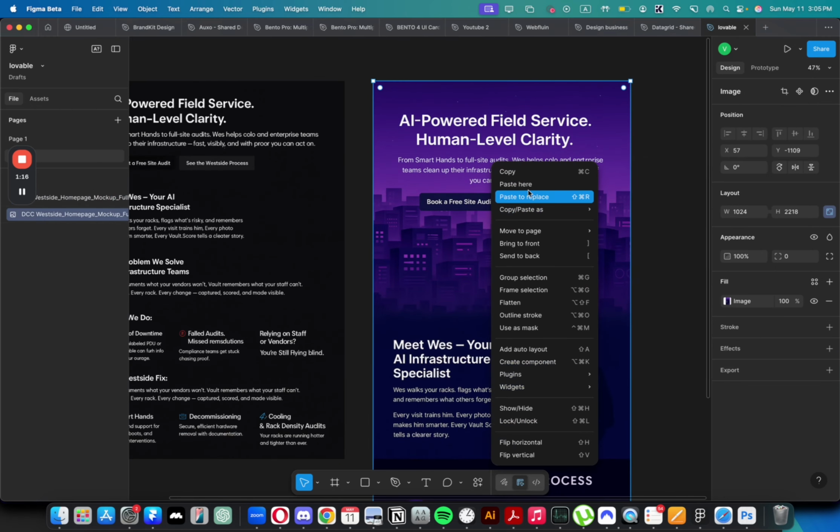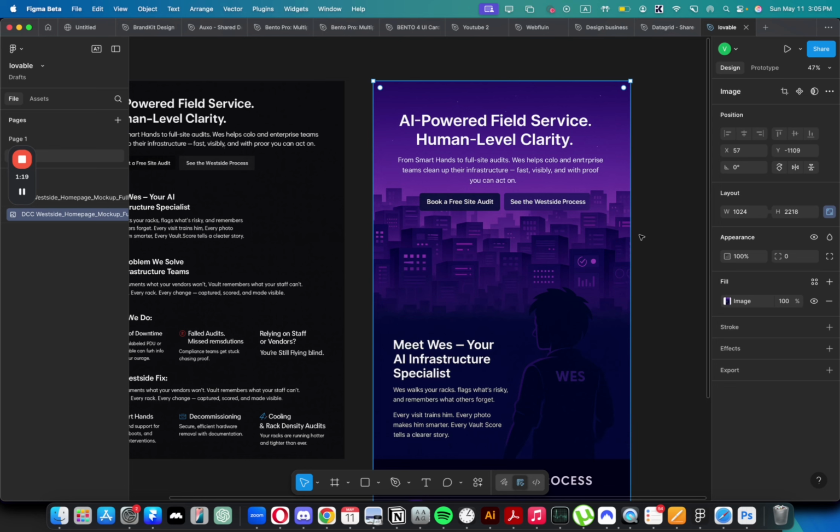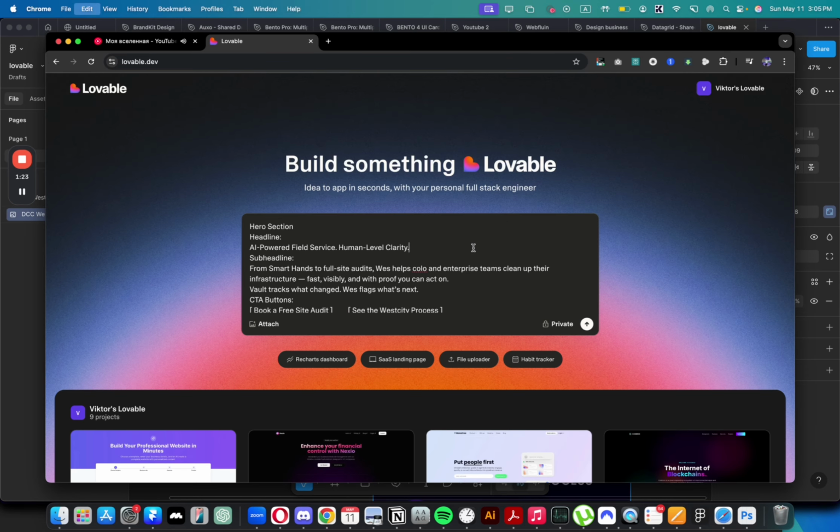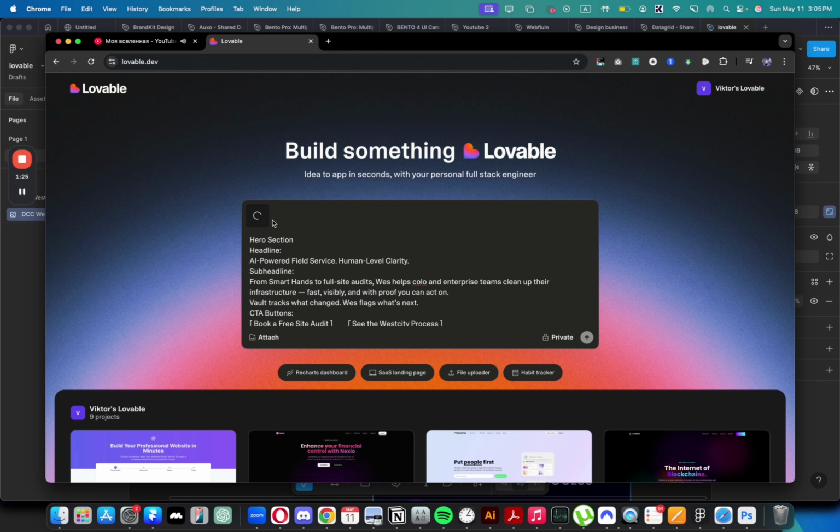This would be just a screenshot. Let me copy it. I don't need to export. Someone mentioned it in the comments: I can just Control-C and Control-V from Figma, which is pretty neat. And I will upload it and see how it looks.